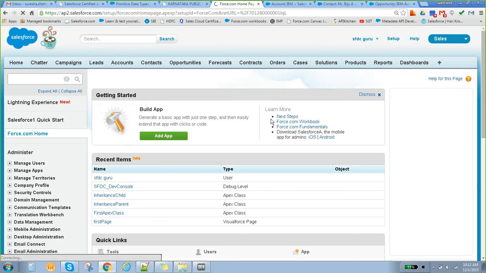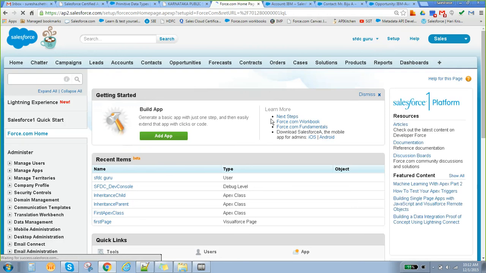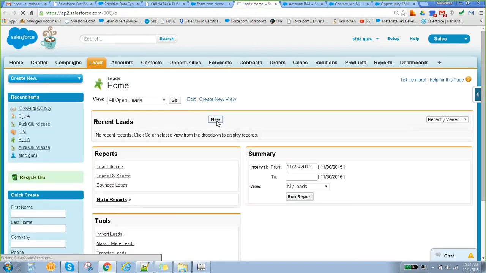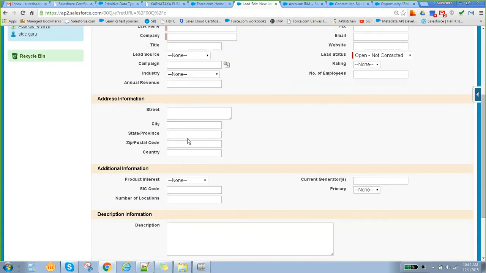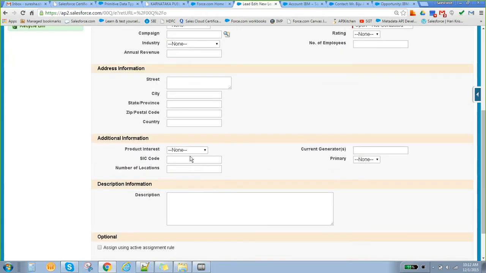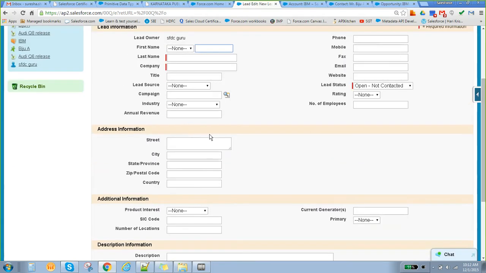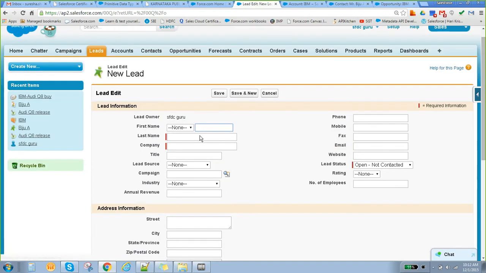Okay. Second question: I want to add three more fields for that particular lead record. I'm adding three more new fields to the leads. Currently lead has only some specific standard fields, right? Okay, I want to add two more additional fields for this particular lead. Okay, how to do that?